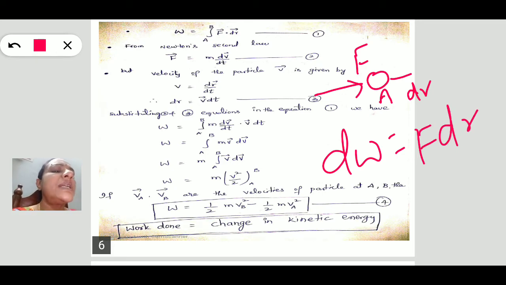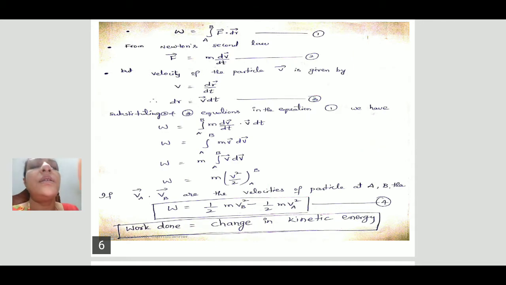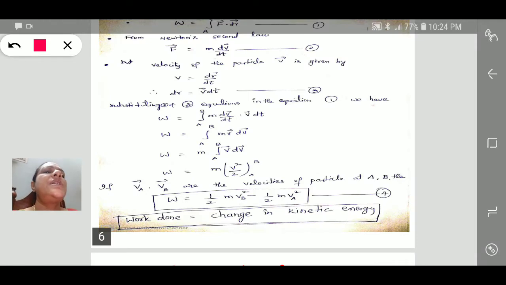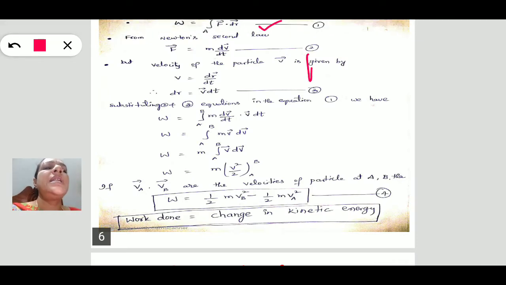So total work can be calculated by integration of dW, that is W equals the integral from A to B of F·dr, in the first equation. What are F and dr? We have to substitute.